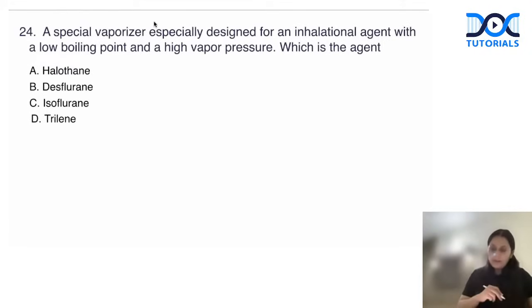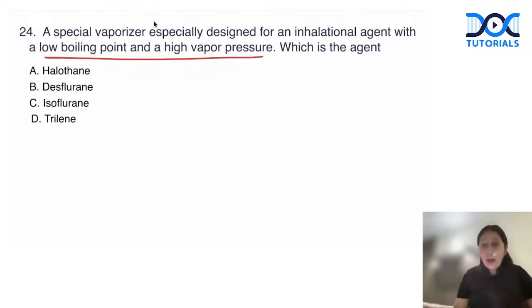Okay. Next question. A special vaporizer specially designed for an inhalational agent with low boiling point and high vapor pressure. First, you need to identify the inhalational agent. The answer has to be desflurane. Desflurane is an inhalational agent which has the lowest boiling point and highest vapor pressure.